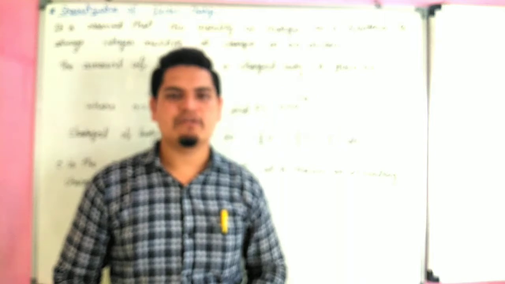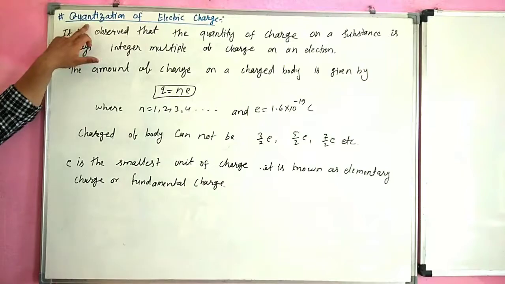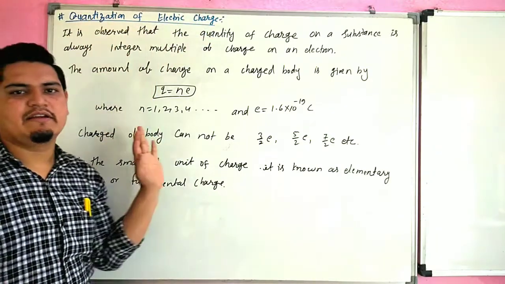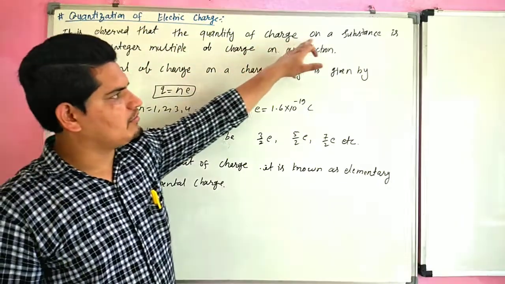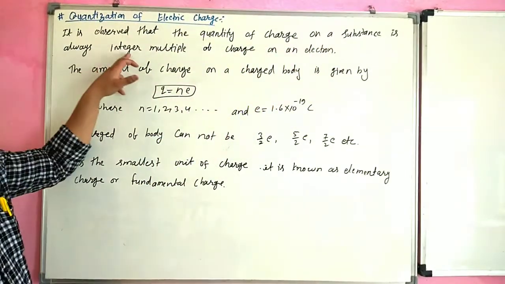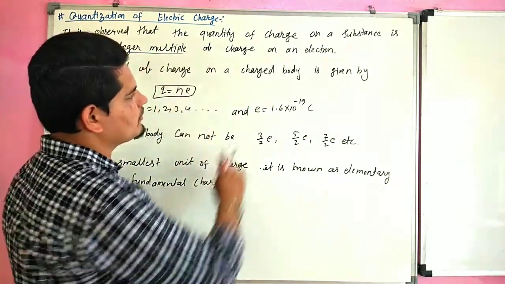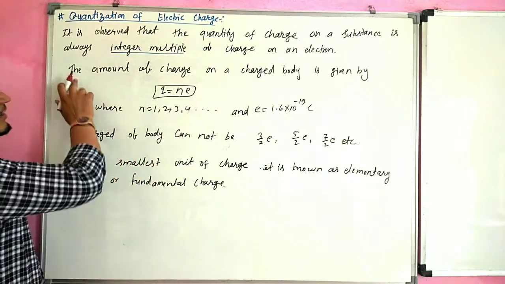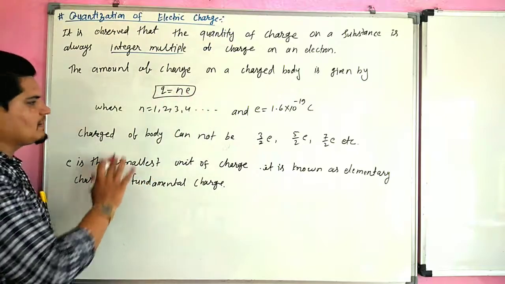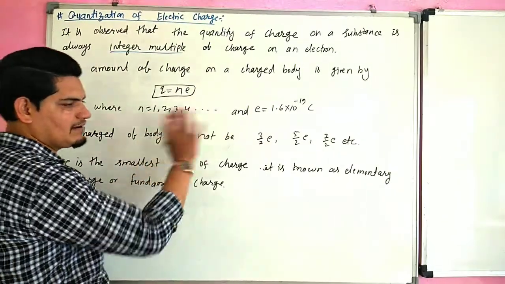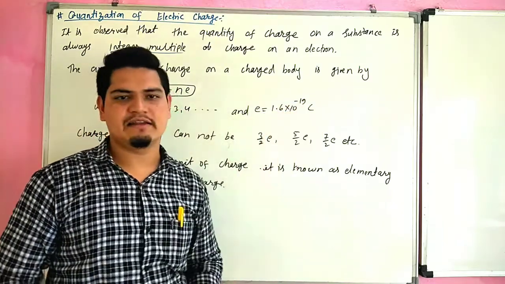Now we are going to start our next topic, quantization of electric charge. Its definition: it is observed that the quantity of charge on a substance is always an integer multiple of the charge on an electron. It means the amount of charge on a charged body is given by Q equals N e, where N equals 1, 2, 3, 4 and so on, and e equals 1.6 times 10 to the power minus 19 coulomb.